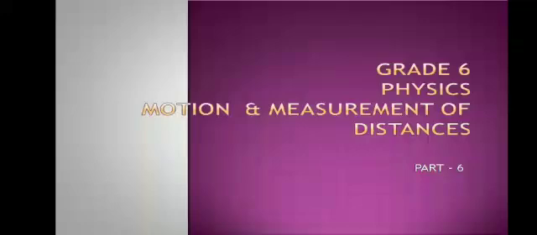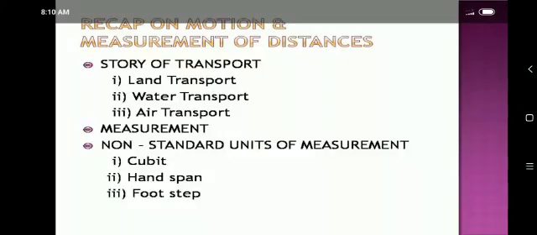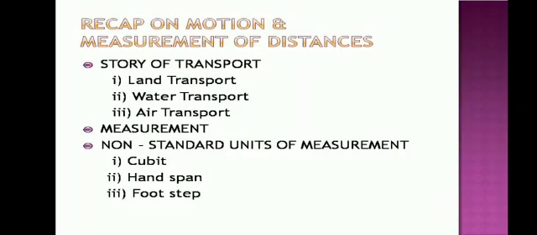Our chapter name is Motion and Measurement of Distances. We have already completed this chapter, so let's do a recap on motion and measurement of distances. Story of transport. There are three different modes of transport: land, water and air. In land, either it will go by road or else by rail.